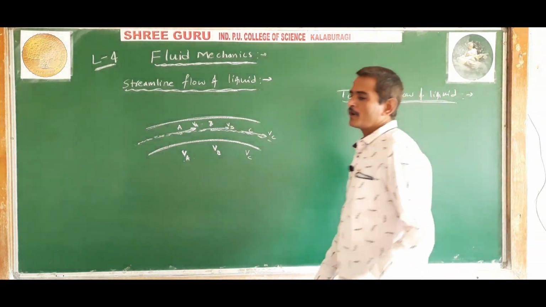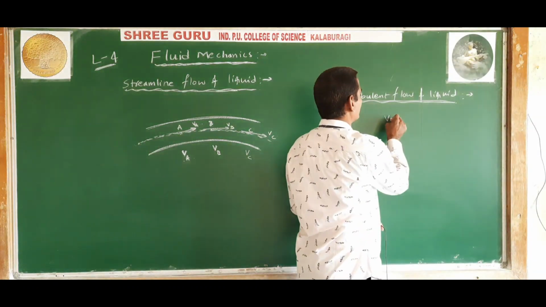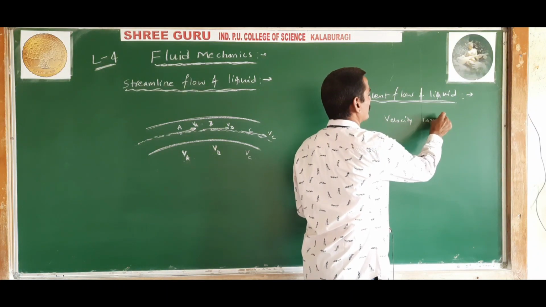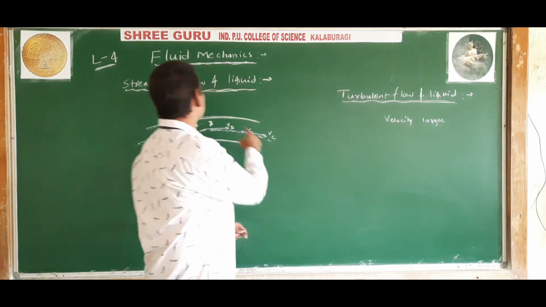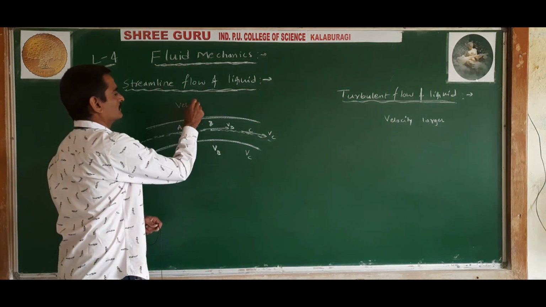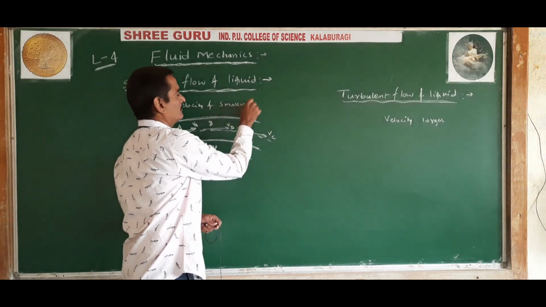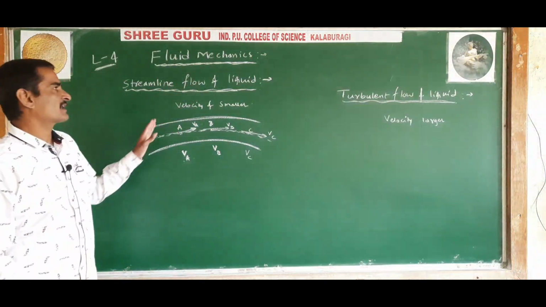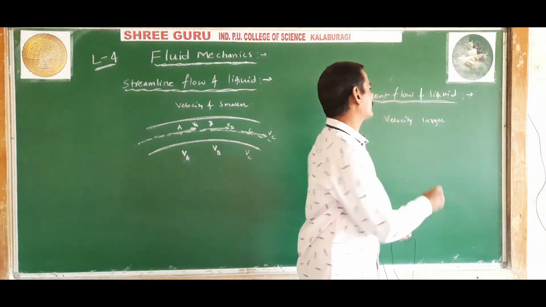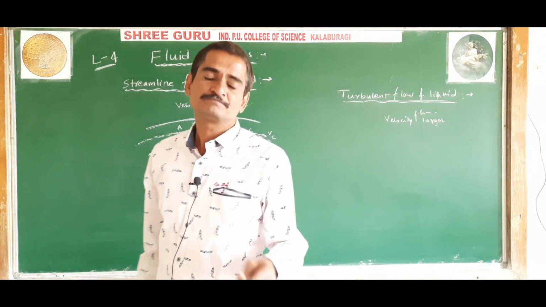In the turbulent flow of liquid, generally the velocity of the liquid will be larger, whereas in the streamline flow of liquid, the velocity of the liquid will be smaller. Okay.